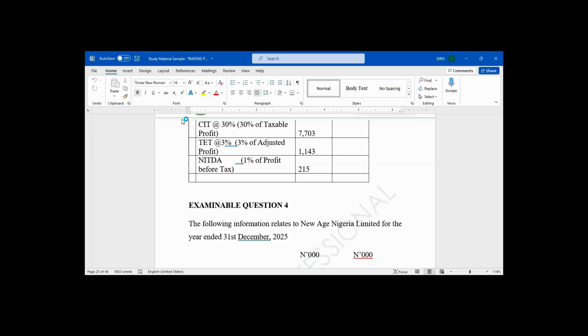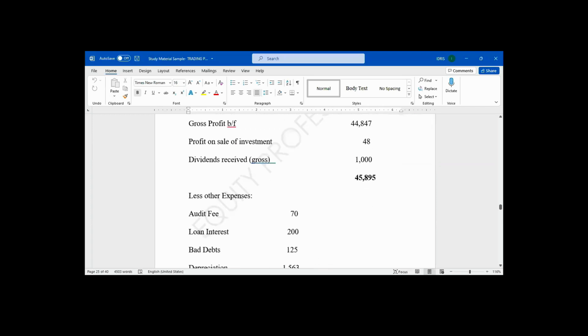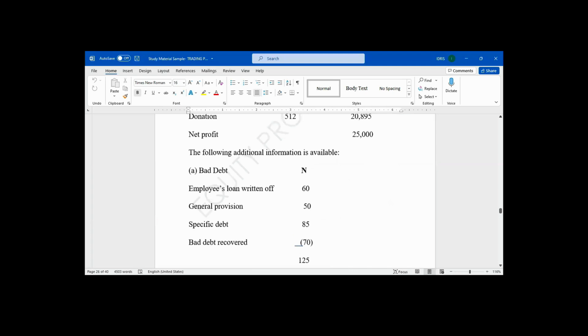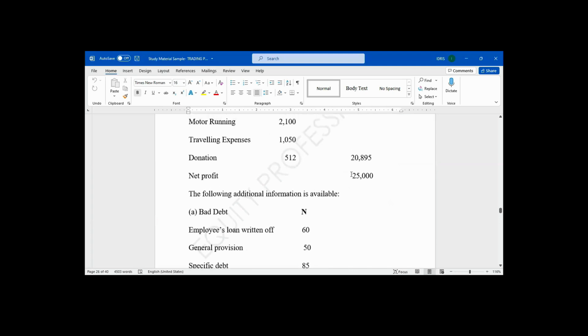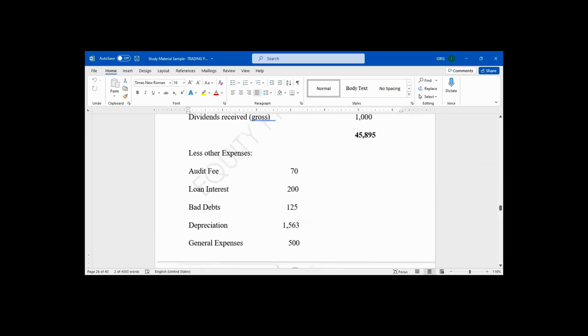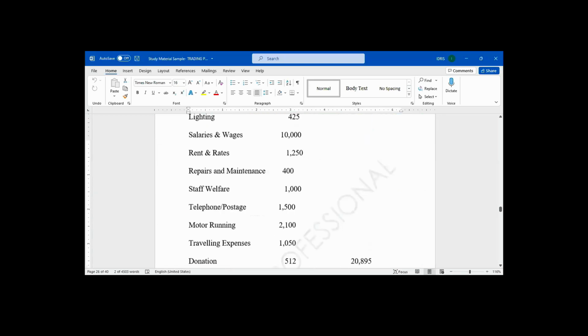Now, we start with computing adjusted profits. How do we compute adjusted profit for this question? We start with net profit. What is our net profit in this question? My net profit is 25 million, because the question is in thousands.